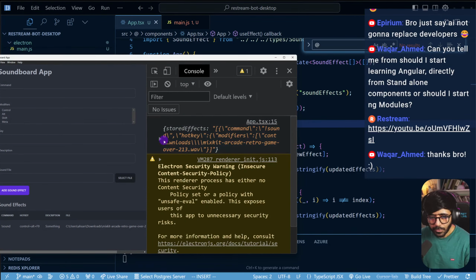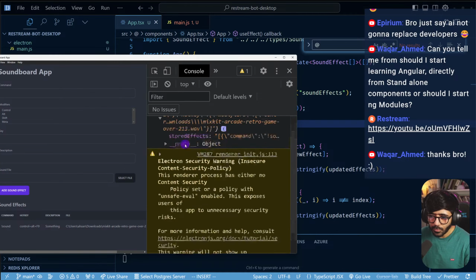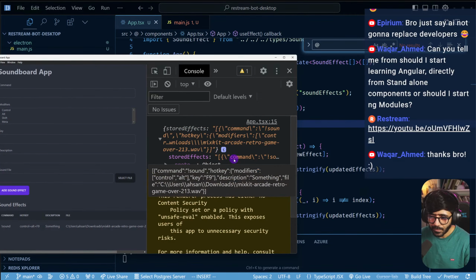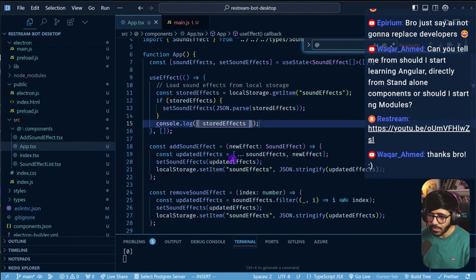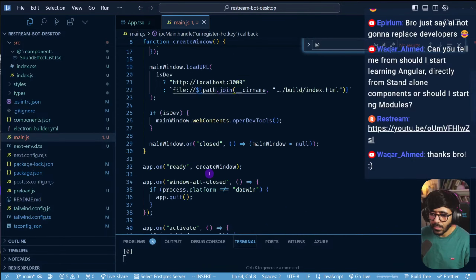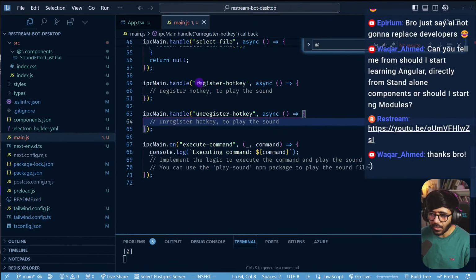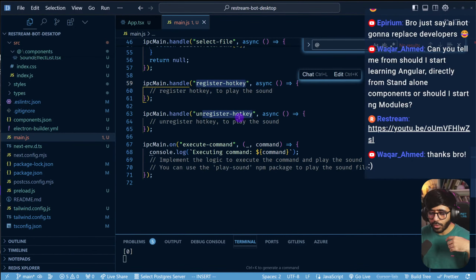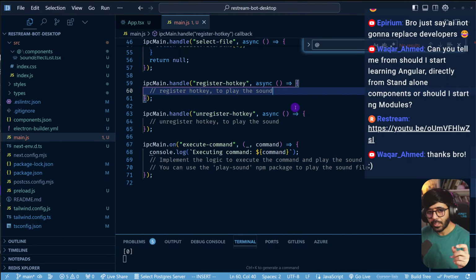So when the app loads, I want you to loop over these stored effects, right? This is just JSON right now. But what you want to do is loop over each effect and trigger this IPC thing, register hotkey. So register each hotkey to play the particular sound. And for that, you might need to do some magic here.